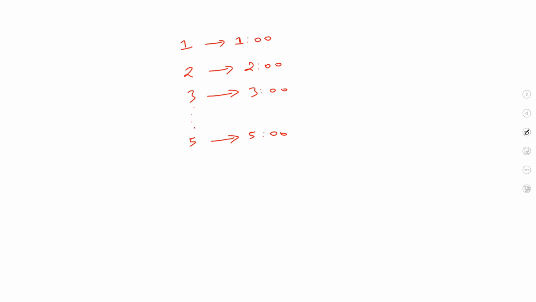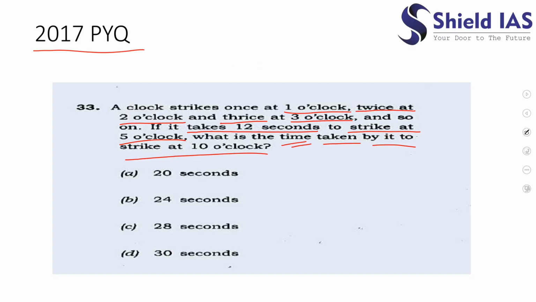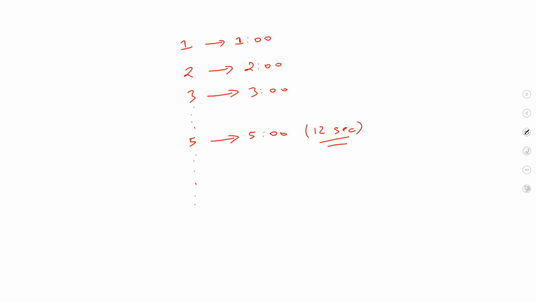And for striking 5 times, it takes 12 seconds. Now the question is asking how much time will it take to strike at 10 o'clock?